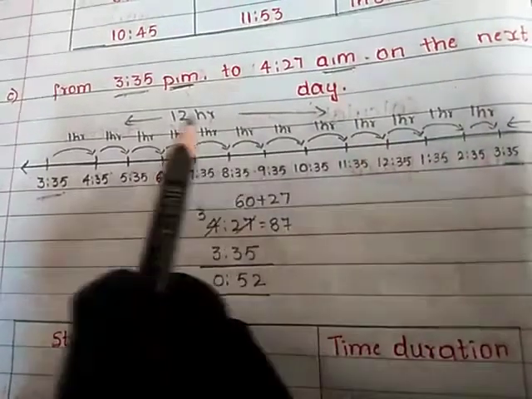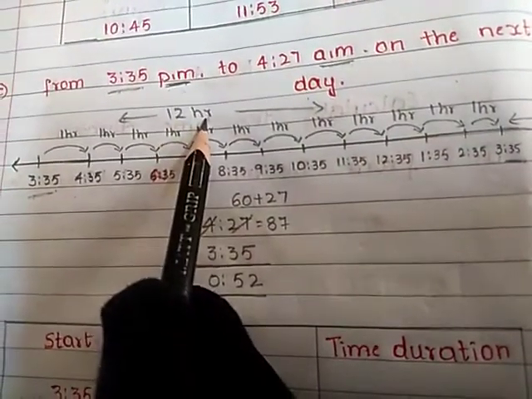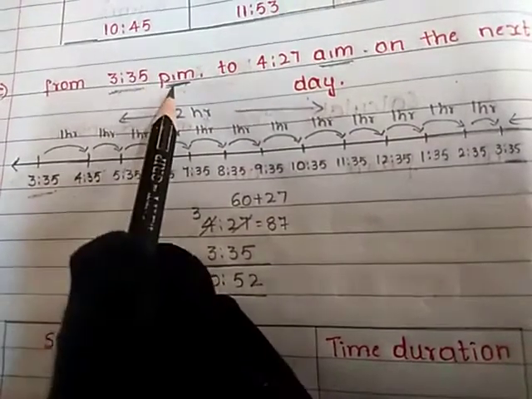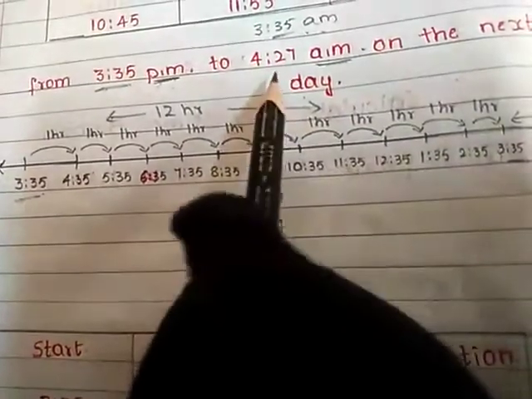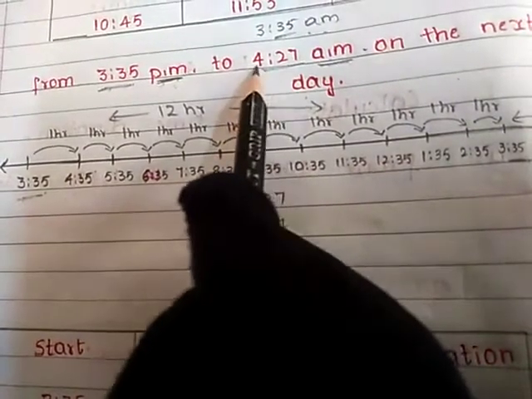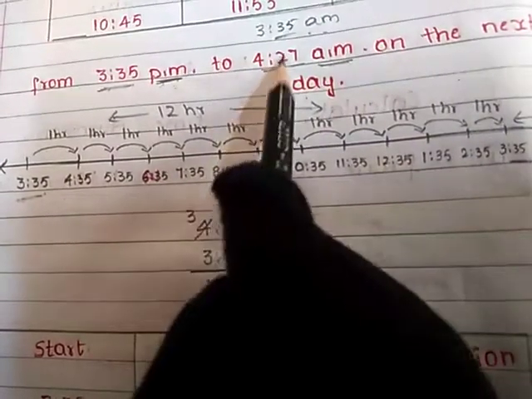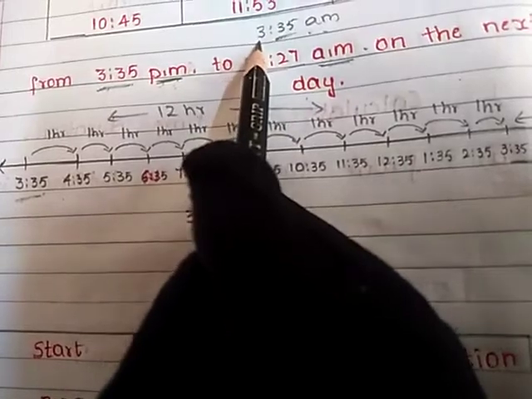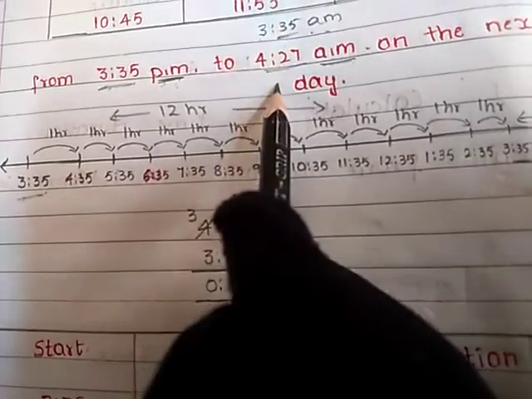We have here totally 12 hours, that is 3:35 p.m. to 3:35 a.m. We have totally 12 hours, plus this what is remaining. So this 4 hours 27 minutes minus 3 hours 35 minutes, we get the next time.